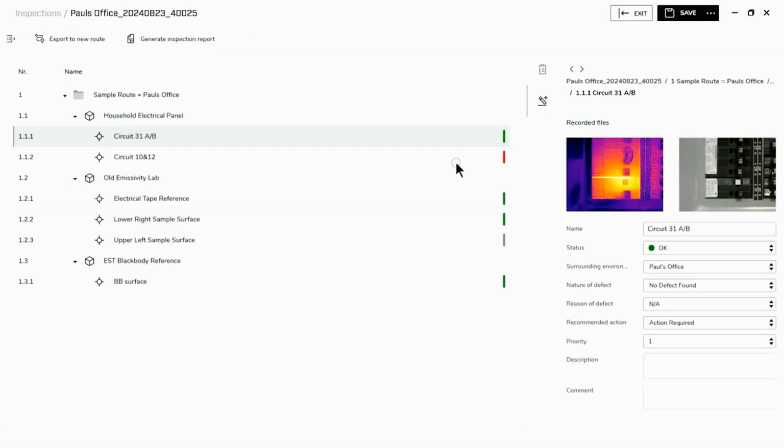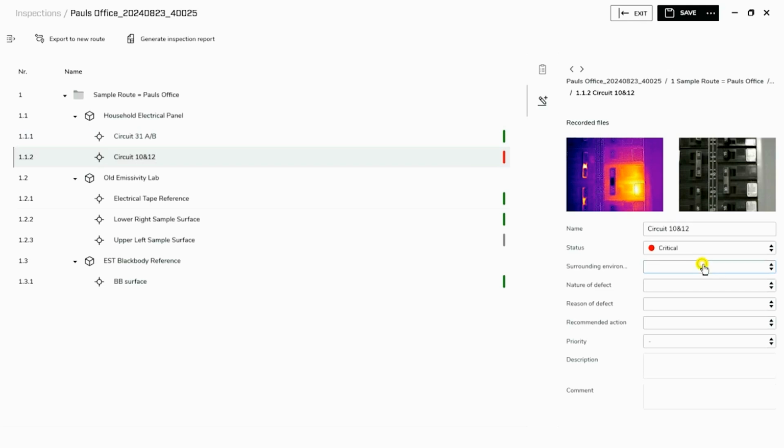We'll do that for one more. Let's do this one again, it remembers. So we'll select Paul's office. Nature of defect, high temperature. Reason for defect, we can say it is an overload situation. Recommended action, that's replace circuit breakers after load has been decreased.